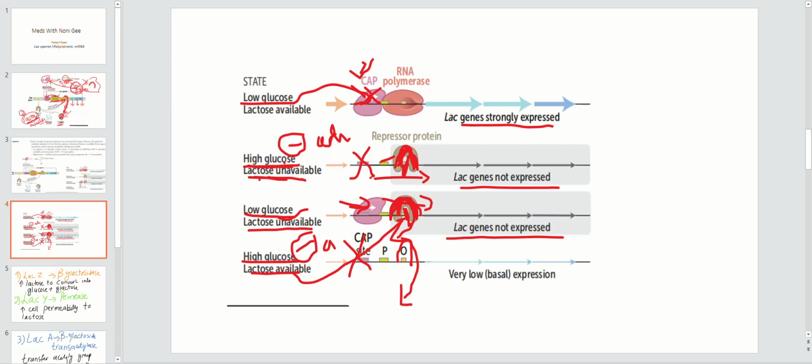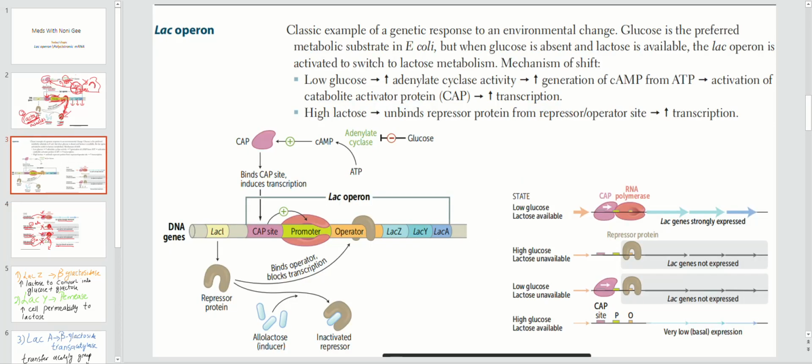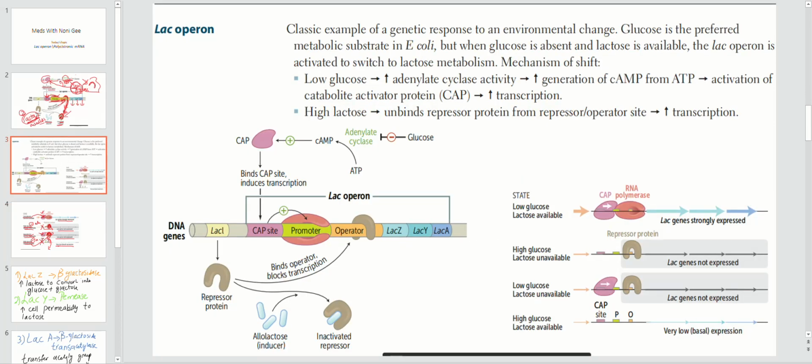So what will happen? CAP is not there, but glucose is there. Why is CAP not there? Because high glucose causes inhibition of adenyl cyclase and CAP protein. Lactose available. Repressor is not on the site because all the lactose goes and binds with the repressor protein and removes it from that site. So in this case, what is happening? Very low basal expression of the protein will be available. That is one point. What they're saying over here is a classic example of genetic response to environmental change.